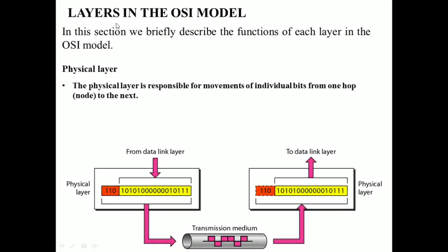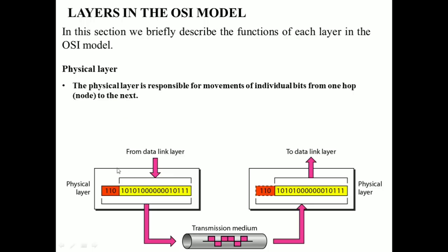Let us discuss the layers in the ISO-OSI model in detail. So first of all, we will be discussing the lower layer called the physical layer. So what is the role of the physical layer? The physical layer is responsible for the movement of individual bits from one hop to the next hop.